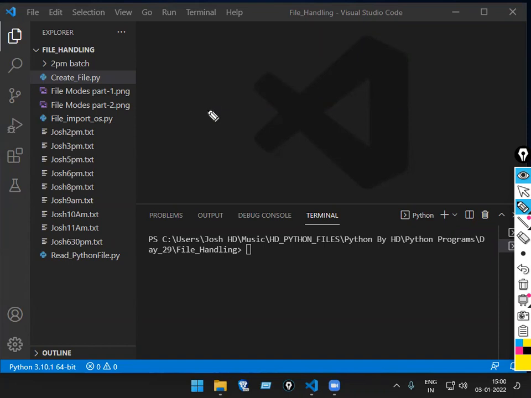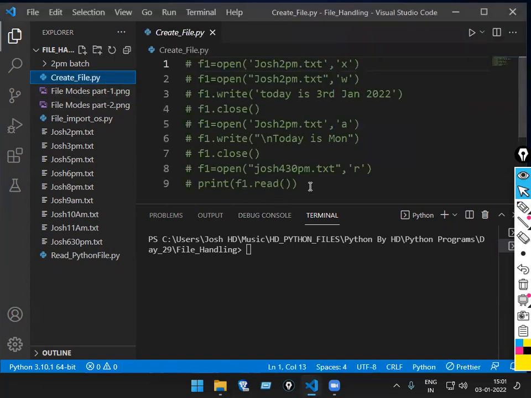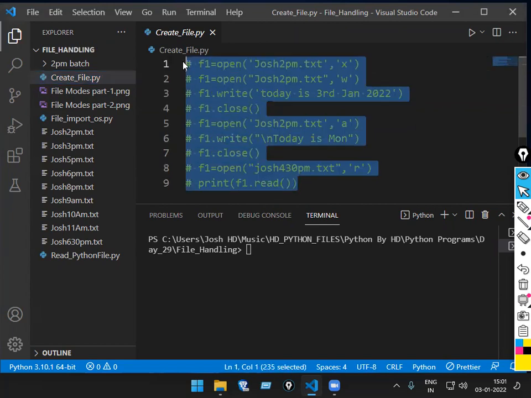If you attend any interview, they'll ask like this. Example, in this create file there is this code. Whatever I wrote here, the same thing should be printed in the terminal window or output window. Like this they'll ask. So understand the simple way very carefully now.